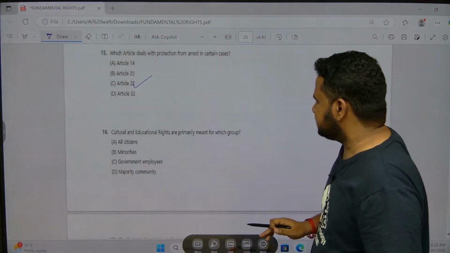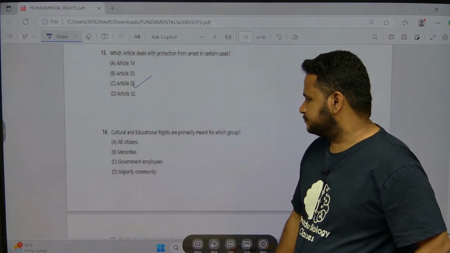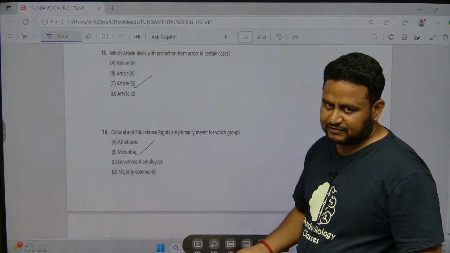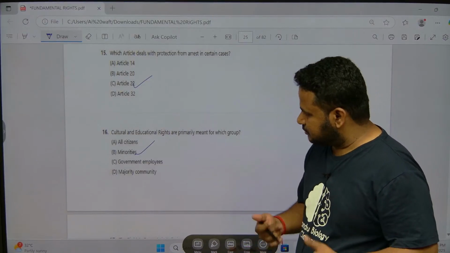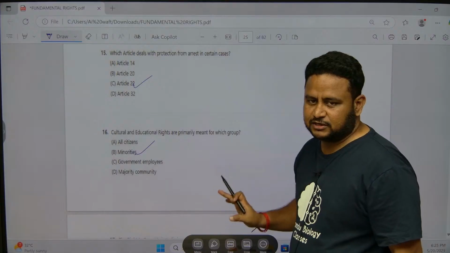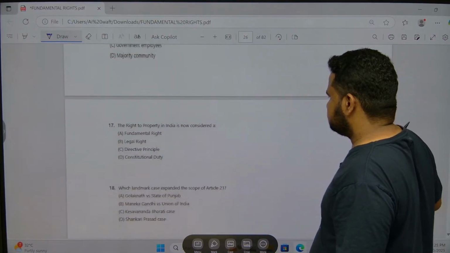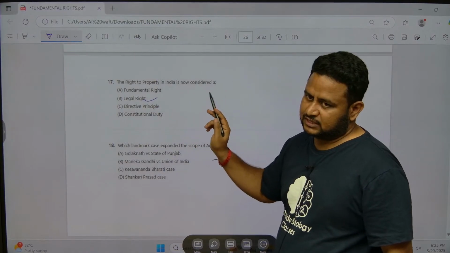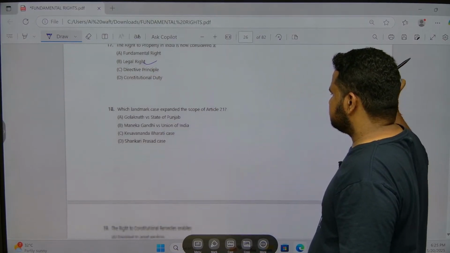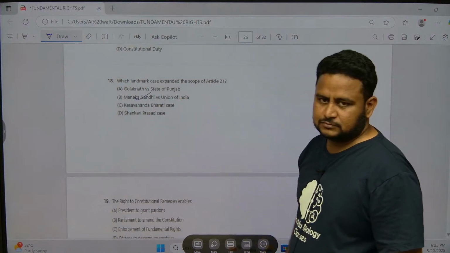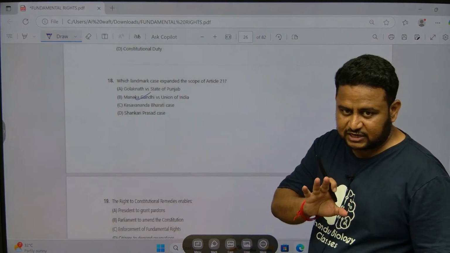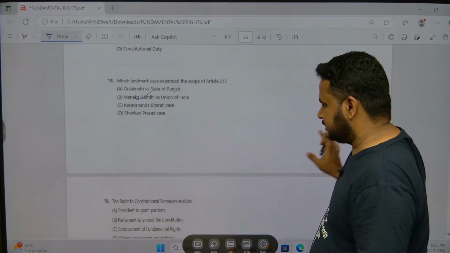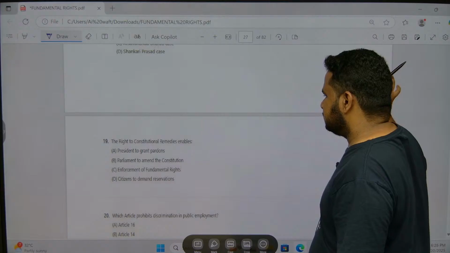Cultural and educational rights are primarily meant for which group? Minorities. Very important. Primarily. If they ask in general, it is for everyone. But primarily it is minorities. The right to property is now considered a legal right. Maneka Gandhi case. But when it comes to cultural education right, what was the case? TMA Pai Foundation case, versus State of Karnataka.